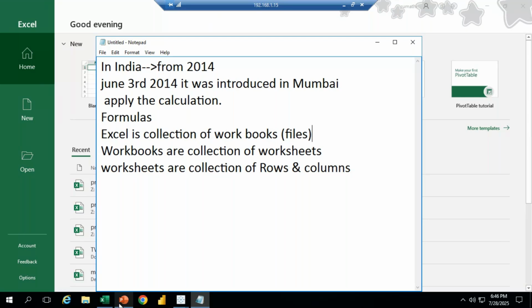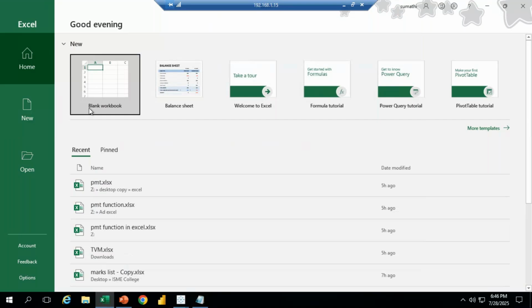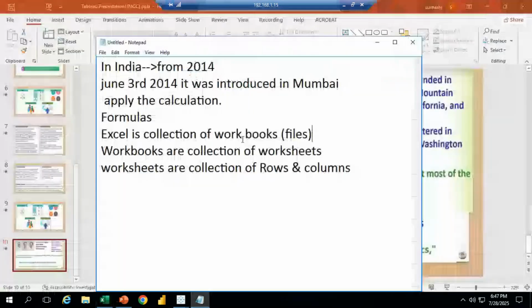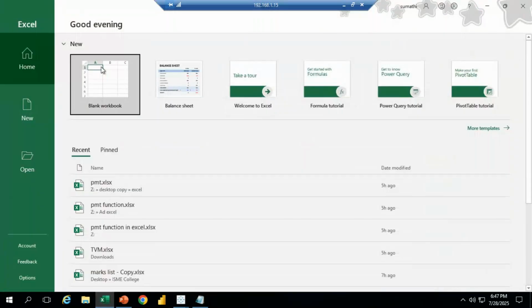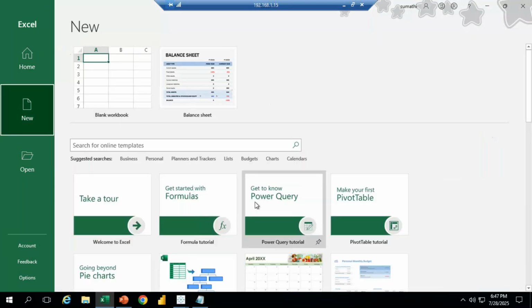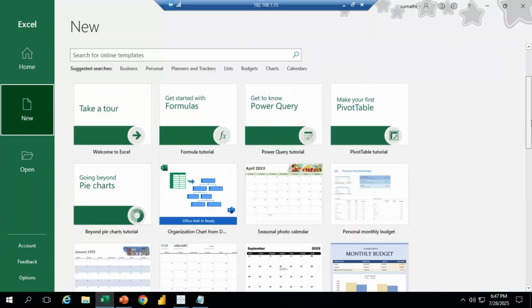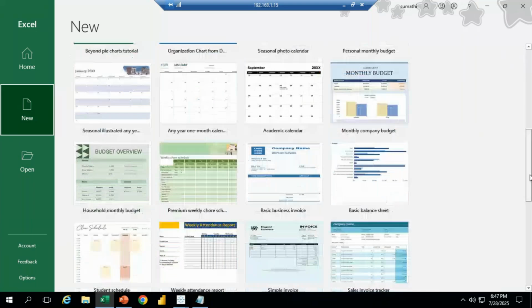If I open Excel, the latest version is 2021, and it displays a blank workbook. Whenever we open Excel, it displays a workbook. But we also have some default templates in Excel. If I click for more templates, so many templates are already available in our system.